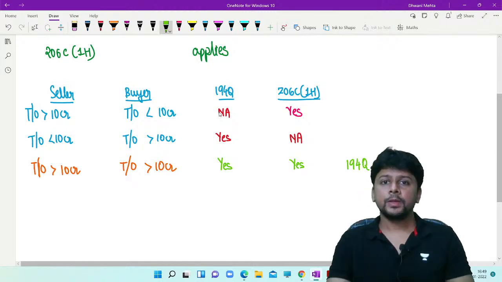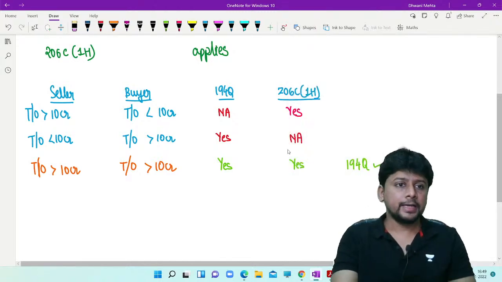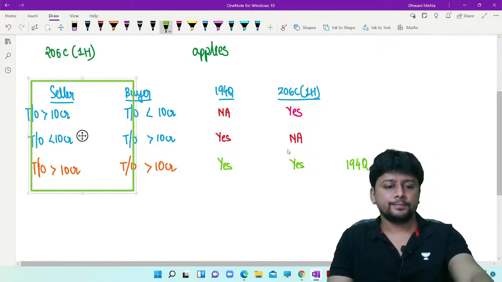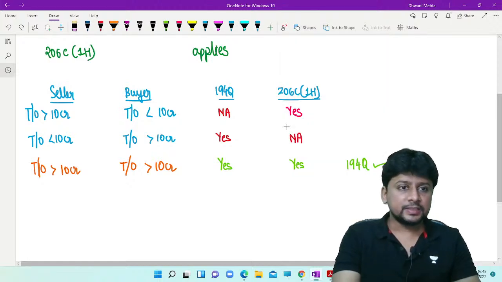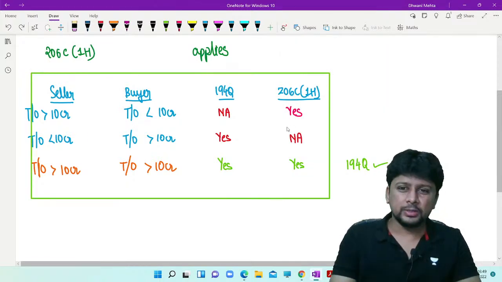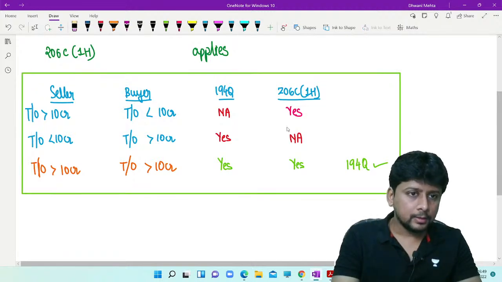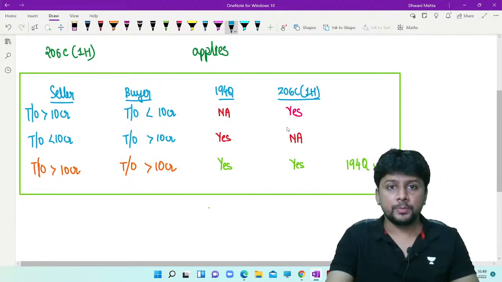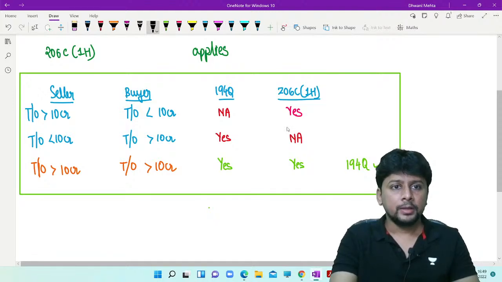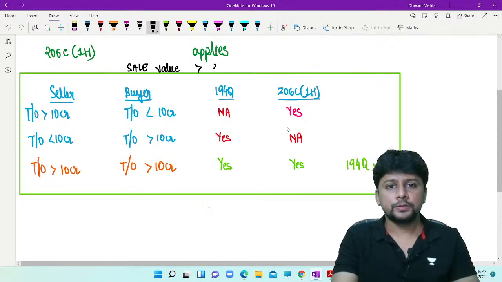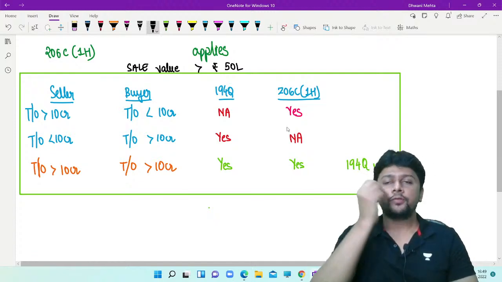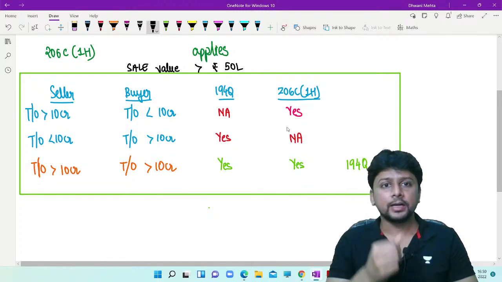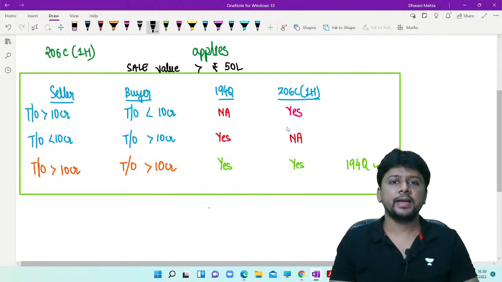This is the overlapping. Let me mention one thing for clarity. This entire discussion, this comparative table that I have put up on the screen, is prepared under an assumption that the sale value of the goods exceeds 50 lakhs. Only then, of course, the provisions of both TDS and TCS are getting triggered. So that is an assumption that I have made while I have prepared this table.